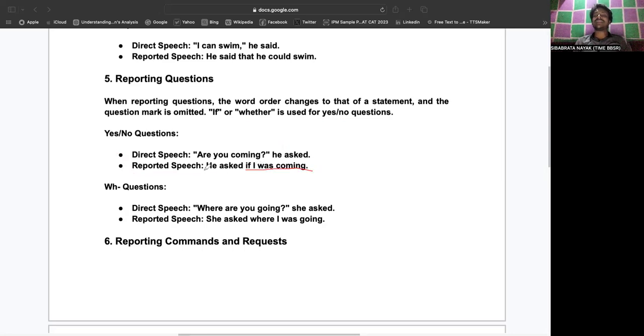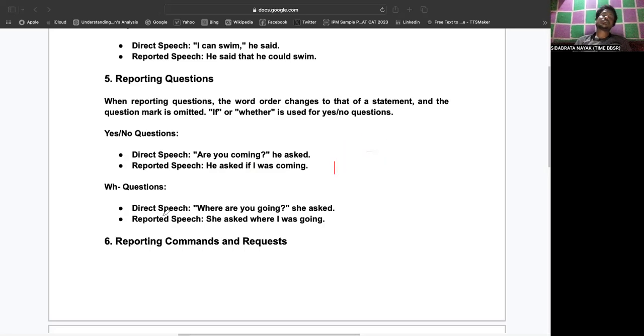Right. Now, in that case, "he asked" is in the past tense, and "I was coming" is given with the "if" clause. "If" is nothing but a joining word between "he asked" and "I was coming." So "if" is used instead of what? Instead of the "that" clause.